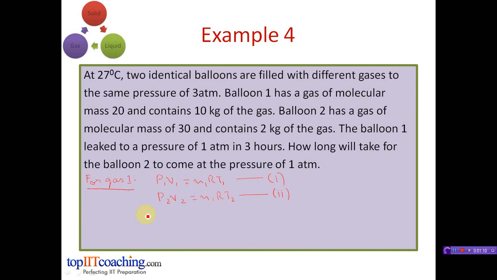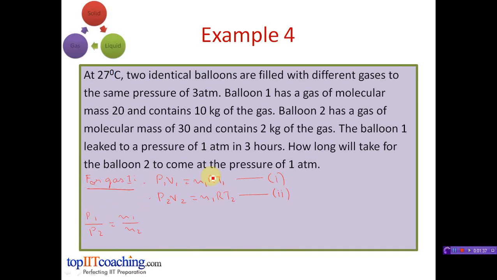On dividing these two equations, we get P1 upon P2 is equal to n1 upon n2. I hope you remember that these are the ideal gas equations, where P stands for pressure, V for volume, n for number of moles, R for gas constant, and T for temperature. This is for the initial conditions and this is for the final conditions that we stated earlier.